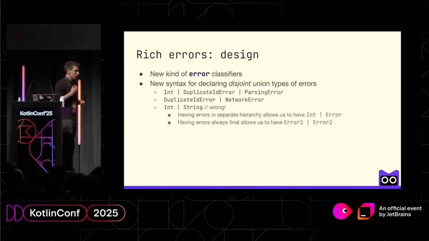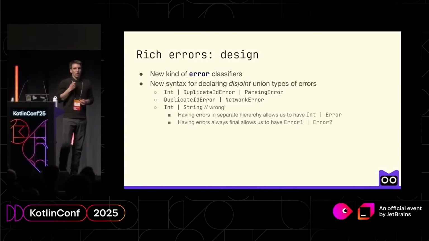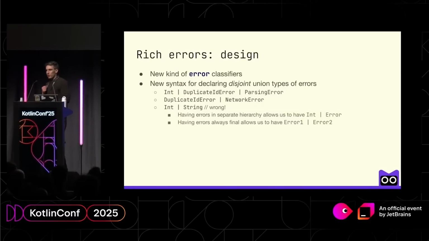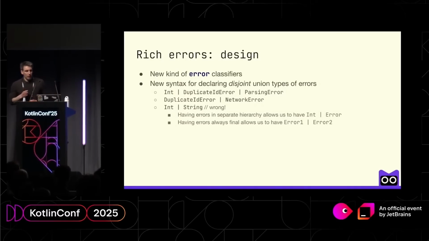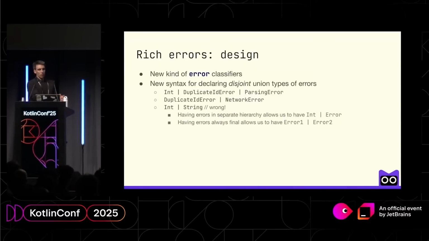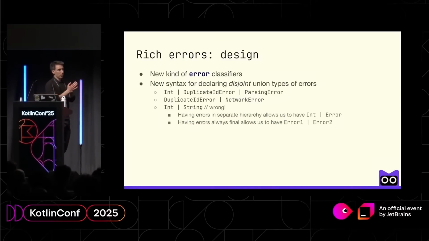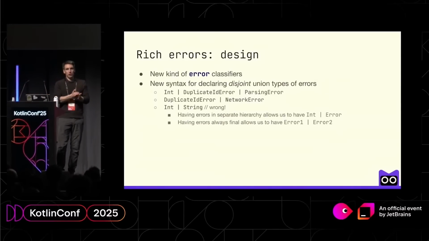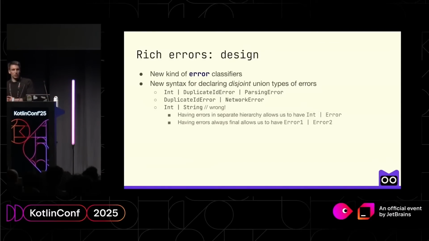Basically, what you are trying to achieve here is to make this error union type truly disjoint, because having errors in a separate hierarchy means that now we have int or error where we can always separate this type. Because if we instantiate a generic with such a type, we always can say that int is a regular type and error just lives in a separate hierarchy, and do type checking. And because errors are final, it allows us to do a disjoint union for errors as well.